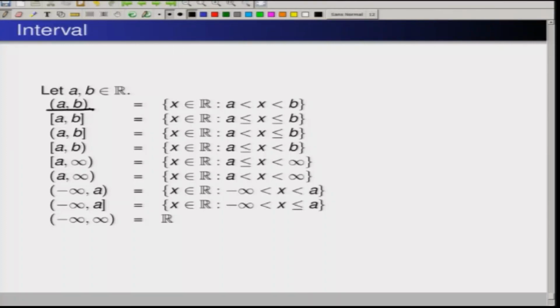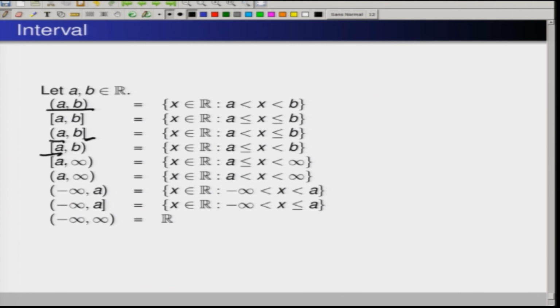In the first, (A, B), no endpoint is included; in the next, only the left endpoint is included; then only the right endpoint; and here both endpoints are included. And for an infinite interval, if one of the endpoints is infinity, it can be both endpoints, minus infinity and infinity, or one of them, either infinity or minus infinity, then we say that it is an infinite interval.